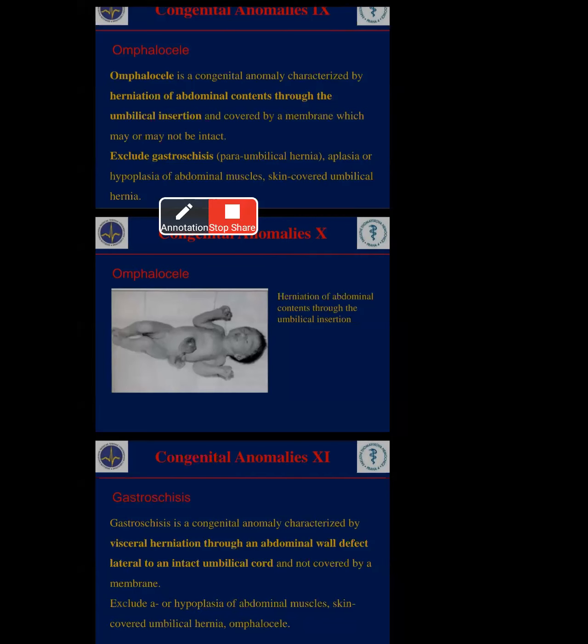Because the membranes and nerves do not cover, that time they will get anomalies. Once membrane, skin and nerves totally cover and close the part, nobody will get any anomalies. But here the membrane is not covering, that's why the stomach will get dislocation. Exclude hypoplasia of abdominal muscles, which means total failure of the tissues in the abdominal area.